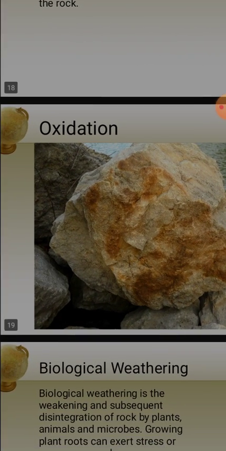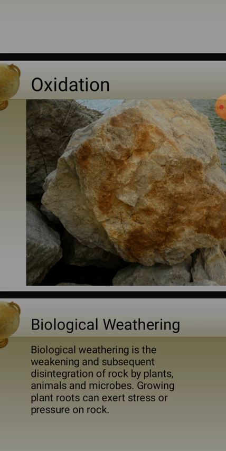See this picture, you can easily make out what is oxidation. This reddish color we can see here is the formation due to presence of iron. And what happens if iron is exposed to water? See children, already we know rust, we can see rust in various iron objects like nails, like other things which are exposed to water. Rust you know very well, no? You can have an example in your house also. So this is the picture of oxidation.